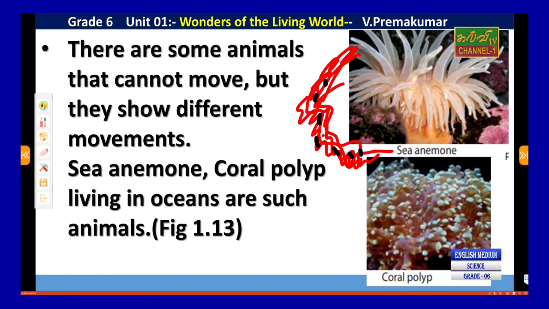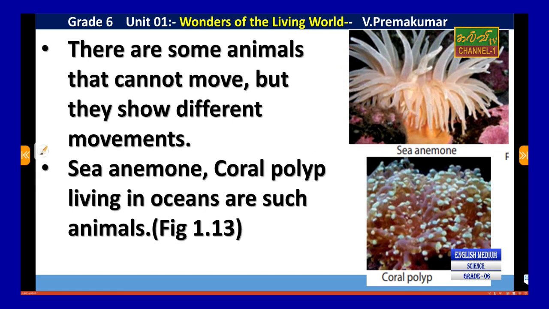They live in oceans. So they can't show locomotion, but small movement is there. They have small, finger-like growths that can show some movement. It can move, but not locomotion. Moving from one place to another does not happen.